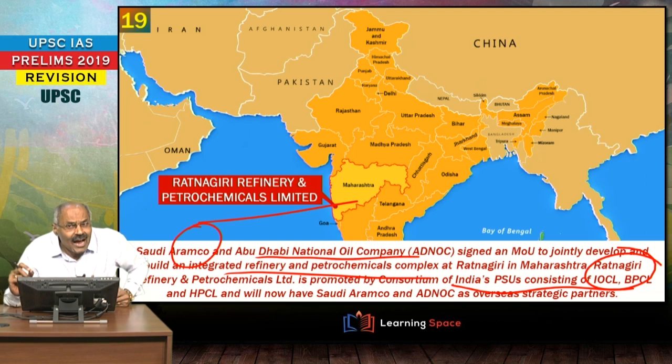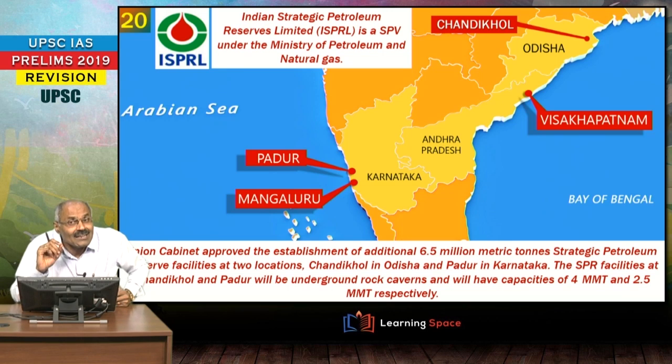Don't forget, it is the joint effort of India's consortium as well as these two foreign companies, right? The overseas strategic partners in this Ratnagiri refinery and petrochemical complex are Saudi Aramco and Abu Dhabi National Oil Company, right friends?